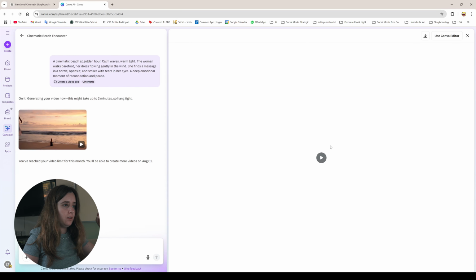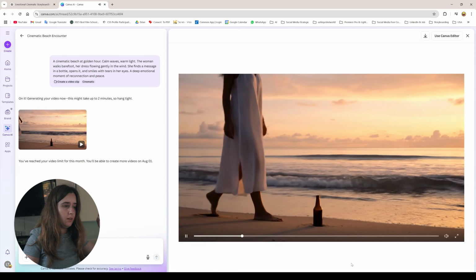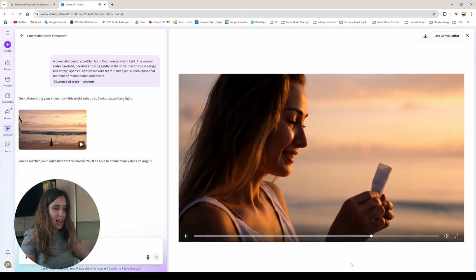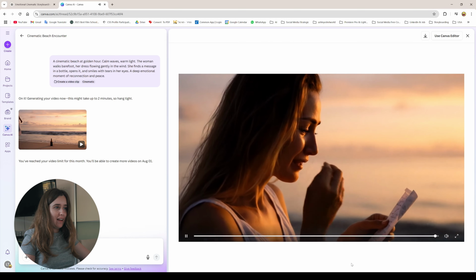Let's watch it. The beach and the calm water can still be seen in the background, along with the colorful sky from the setting sun.